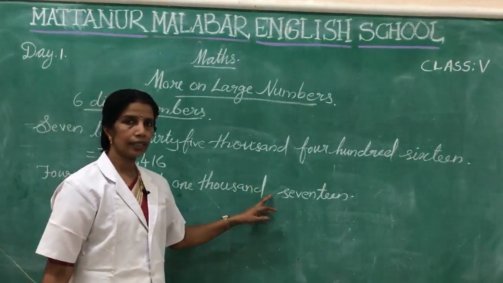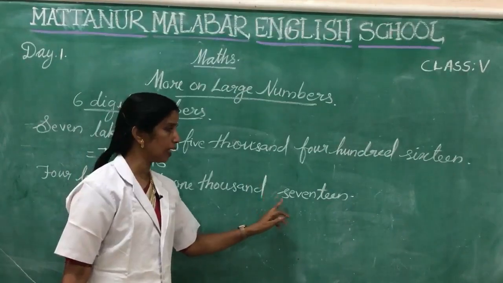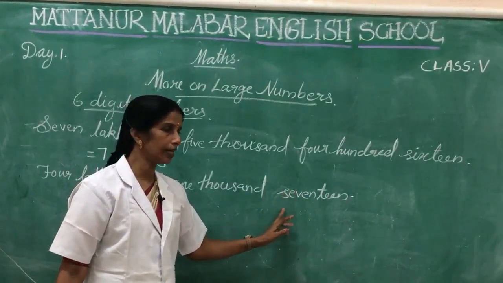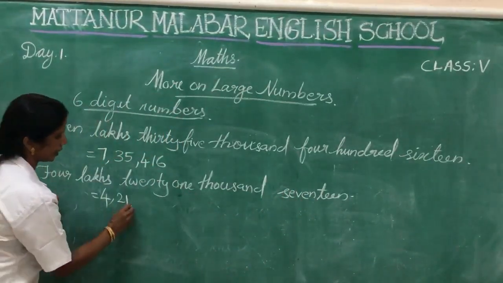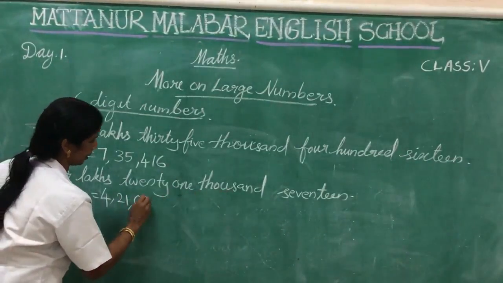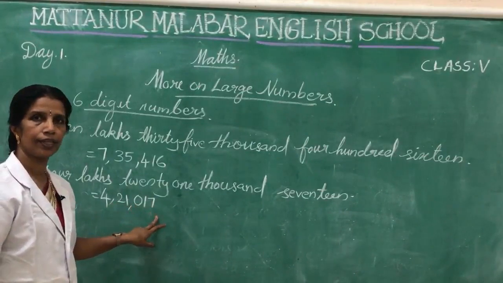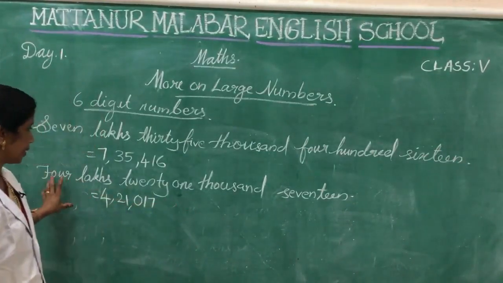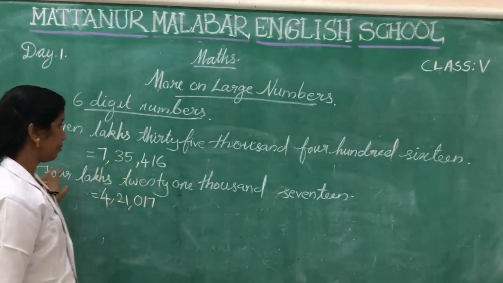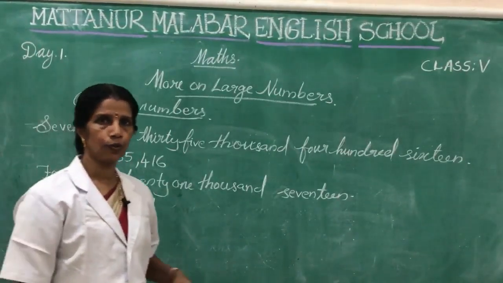Here, which number is in the hundreds place? No number. Okay, here there is no number in the hundreds place, only 17. 17 means 10 and 7, isn't it? 10 plus 7, that is 1, 7, that is 17. Then in the hundreds place there is no number, we want to put 0, then next 17. See it? Then 4 lakhs 21,017. Like this we want to write. Then all of you understand this one? Then I will give more examples. Okay, you have to do in a notebook.